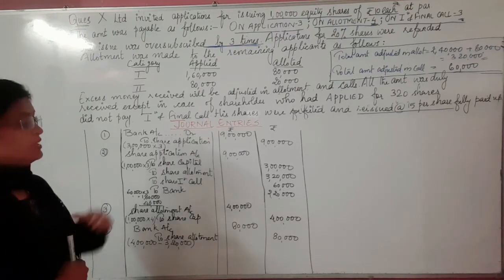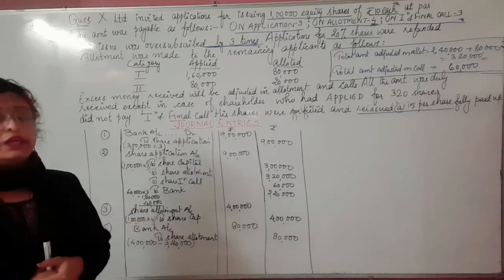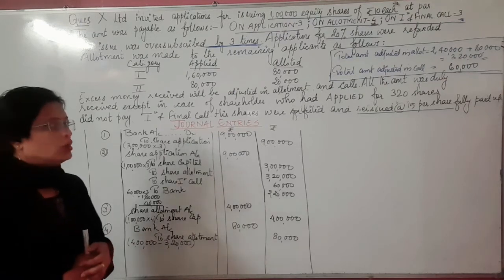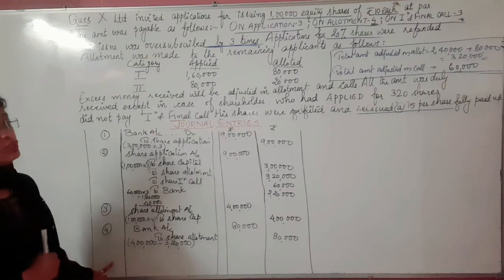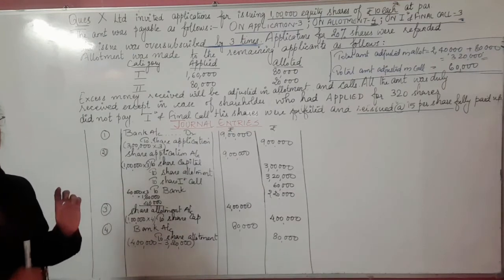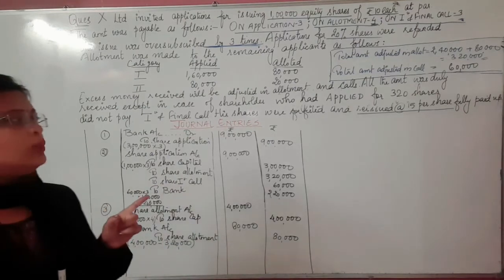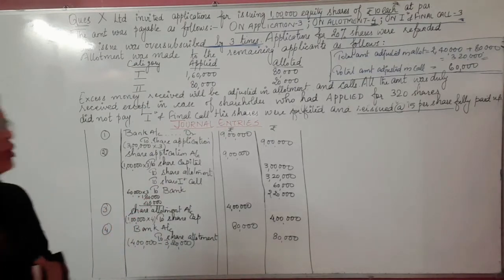Okay, so now let's do the working, then we can do the journal entry. That is for the calls in arrears. So the entry number 5 is going to be what? That is for the share first call due and received, including the case for the calls in arrears. So before that we will be doing the working for the calls in arrears.